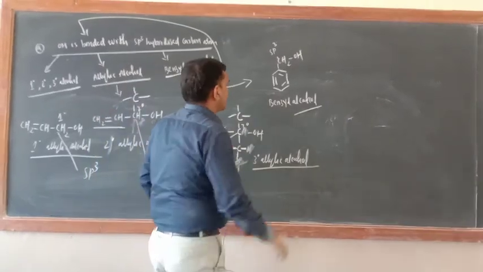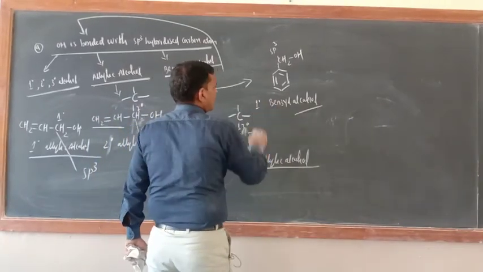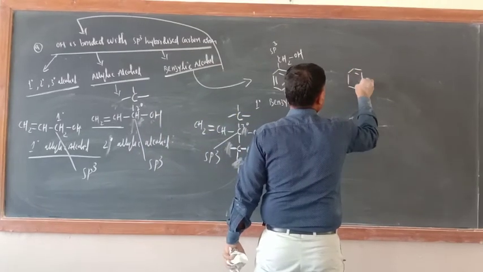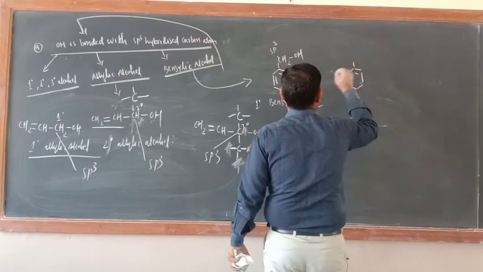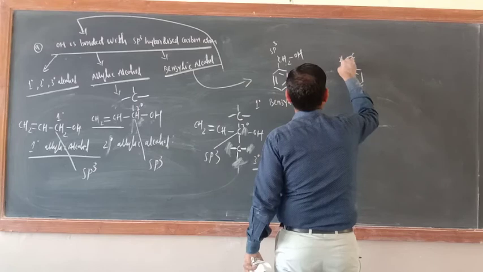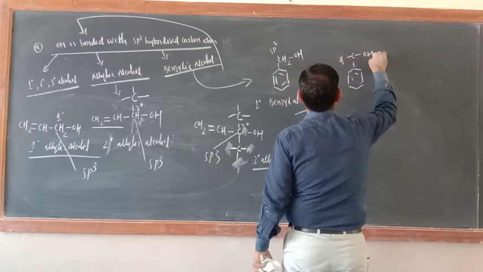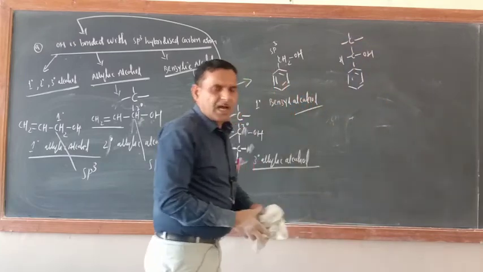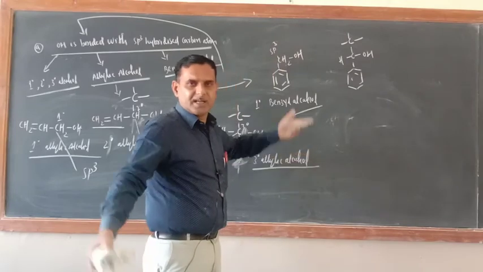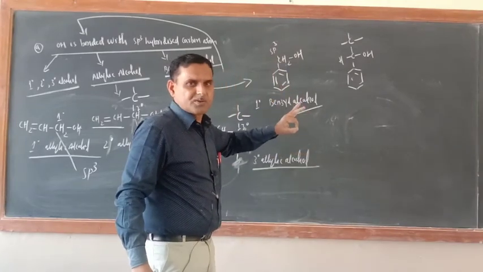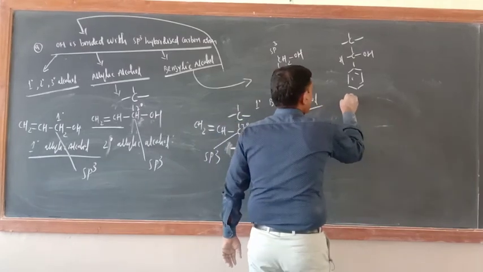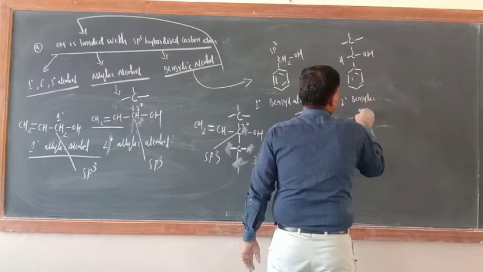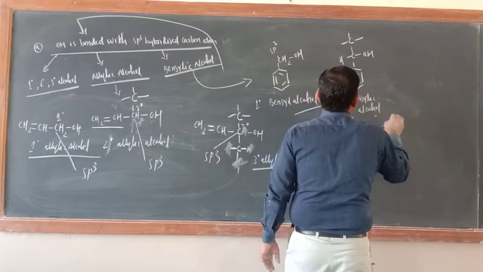Right now this is 1 degree benzylic alcohol. If you want to make 2 degree, don't worry, just see this. Now one H from here replace, C, here H, and here OH, correct? And put here one more C. Now this C may be an alkyl group or may be a benzene ring also. That doesn't matter. Carbon should be there. So this is now 2 degree benzylic alcohol.